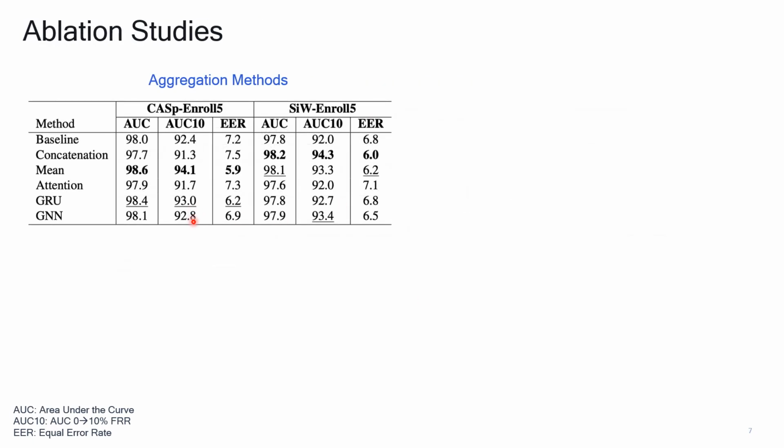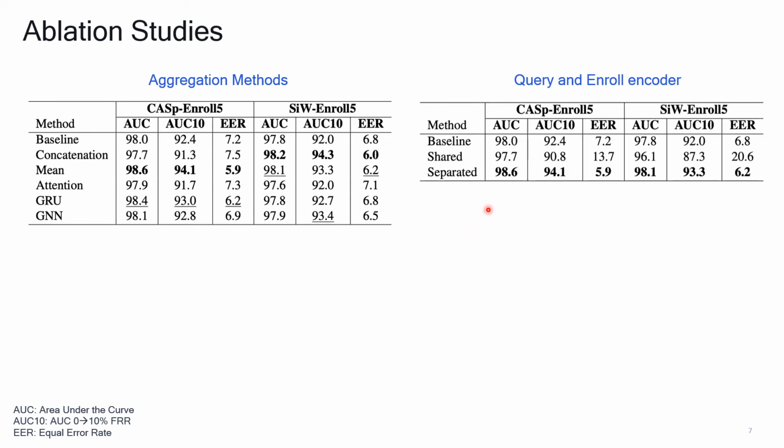We also conduct a few ablation studies. Firstly, we compare various aggregation methods and notice how simple functions like mean and concatenation are actually outperforming more expressive ones like recurrent networks and GNNs in the case of our datasets. We tried an ablated version of our personalized model in which the query and enrollment feature extractors have shared weights, in this case, the CNNs. The performance decay when using shared weights suggests that the network tries to extract different types of information between query and enrollment images, which is allowed when using separate weights, as in our default method.